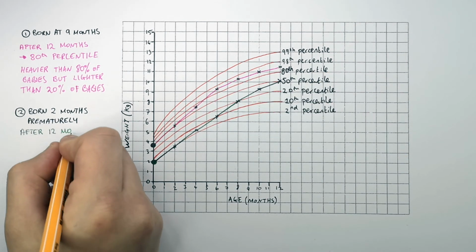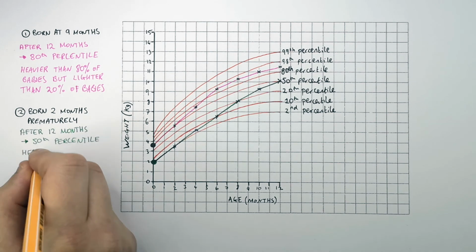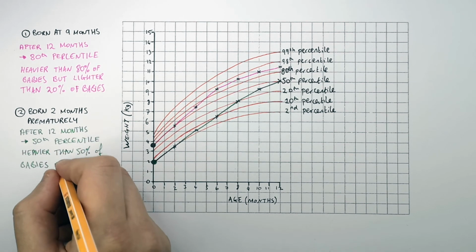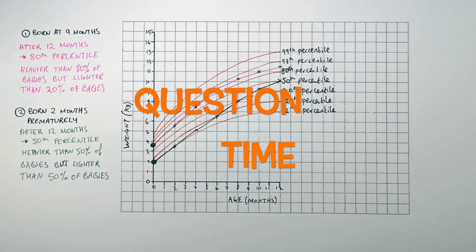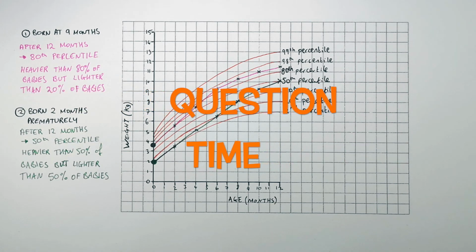So after 12 months, it was in the 50th percentile, which meant that it was heavier than 50% of babies, but lighter than 50% of babies. It's question time. Attempt these questions to check your understanding.